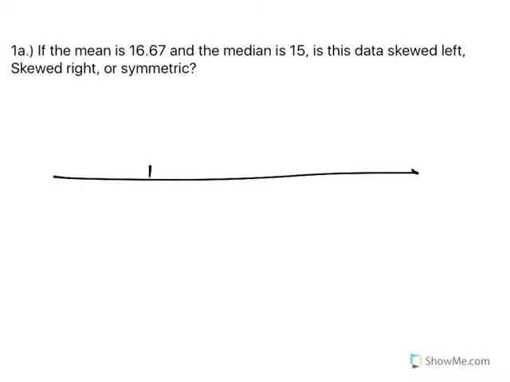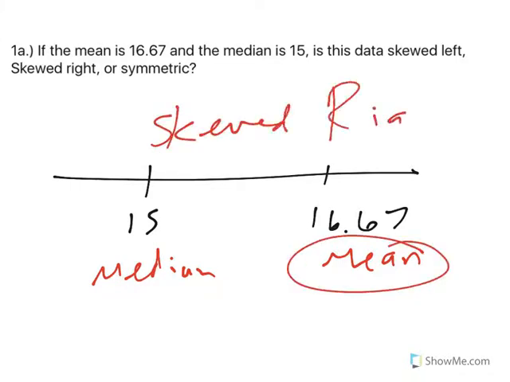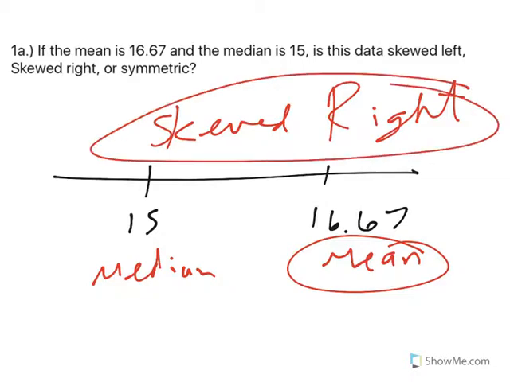Well, when you think about it, here's 15, here's 16.7 on a number line. And this is the mean, this is the median. So it's all about where the mean lies in relation to the median. If the mean is on the right, then this data is skewed right. It's all about where the mean is. If the mean is to the right of the median, or the mean is bigger, then it's skewed right. It is what it is, right?